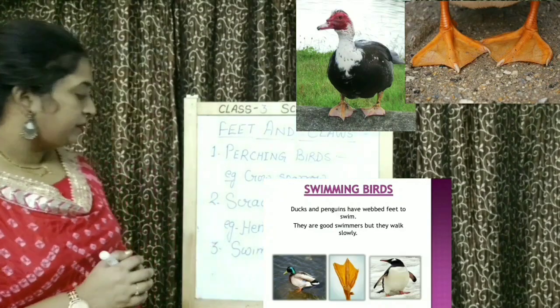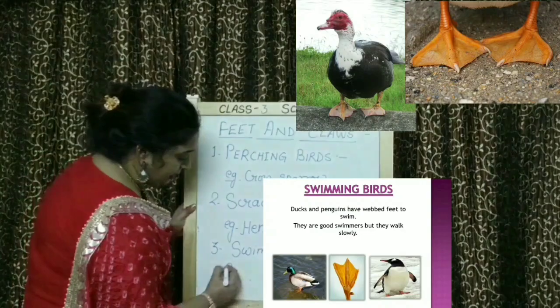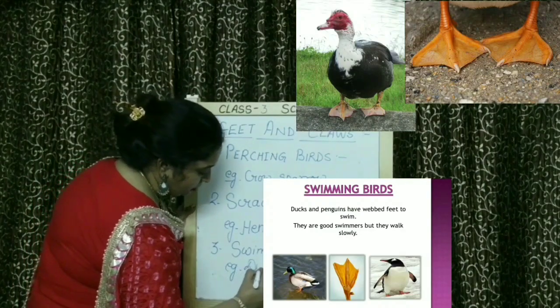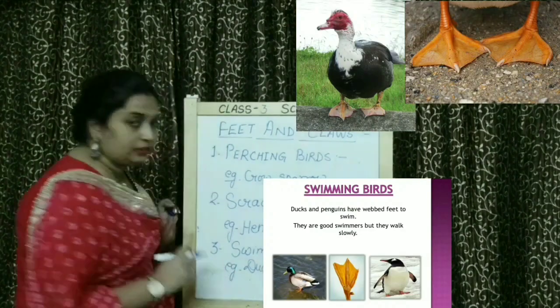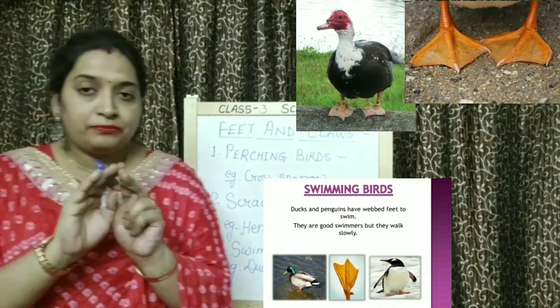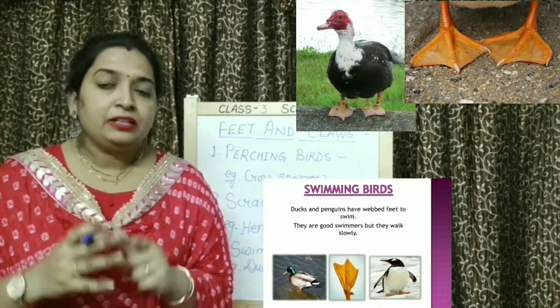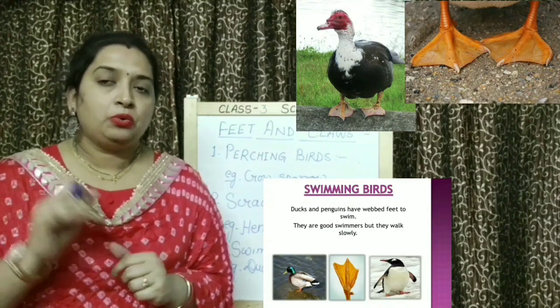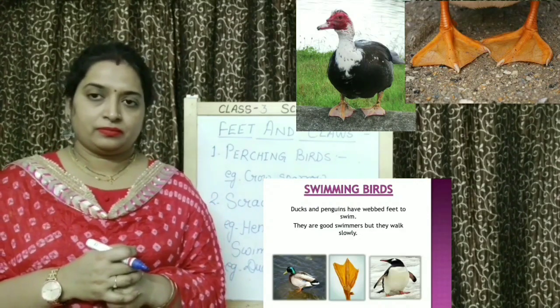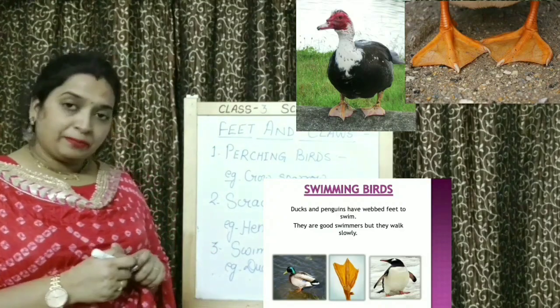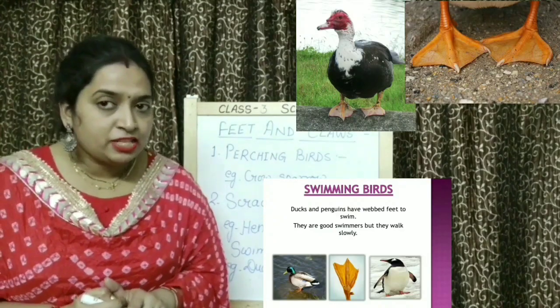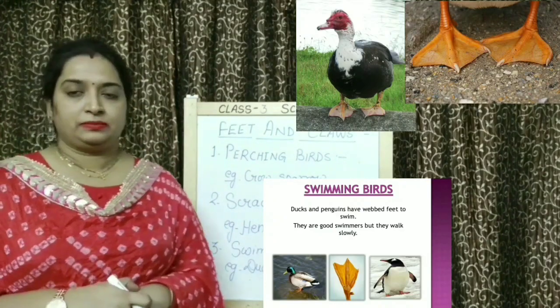Right? So children, like if I say in duck, they have web-like skin which is spread between their toes. So, webbed feet are characteristic of swimming birds.